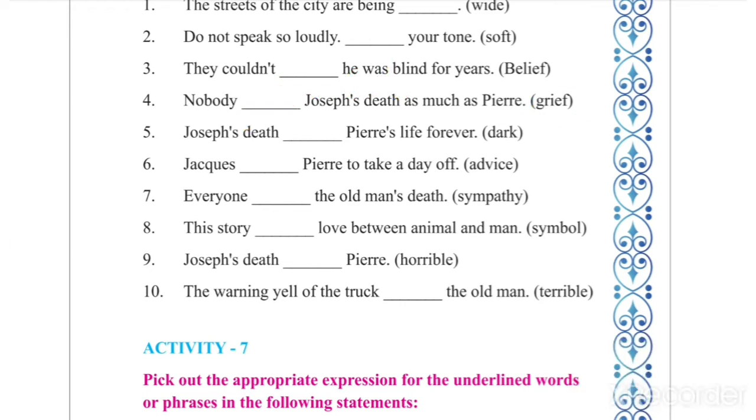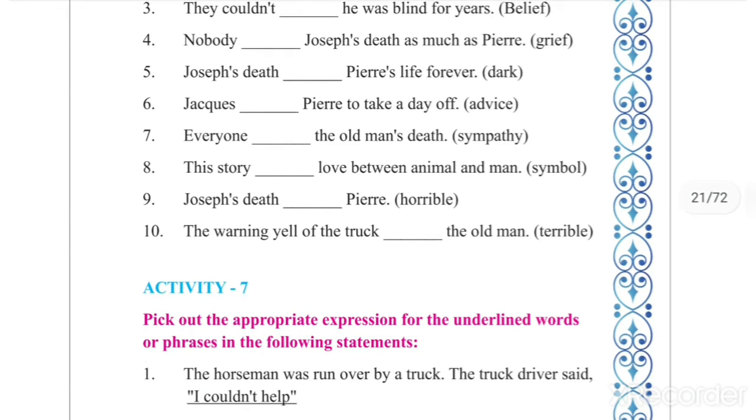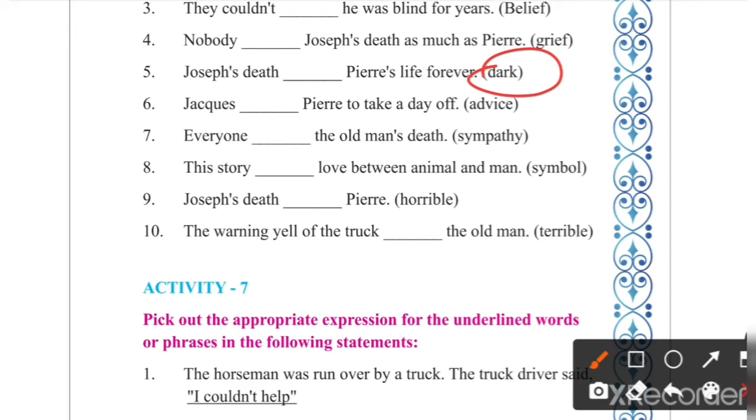Number 5. Joseph's death dash Pierre's life forever. Dark. And what is the verb form of dark? Darken. You will add EN. But here it is past tense, so be careful in tense also. Past tense. So the spelling is D-A-R-K-E-N-E-D. Darkened. Joseph's death darkened Pierre's life forever. Understood?